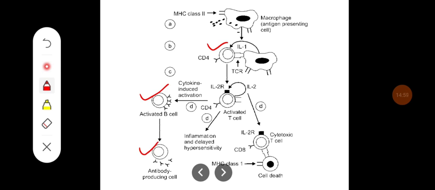This is going to lead to humoral immunity, whereas activated CD4 cells secrete interleukin and further activate cytotoxic T cells or CD8 cells, which have the ability to directly kill the cells. Or some of the activated cells lead to inflammation and delayed hypersensitivity. Sometimes some of the cells can get attached with the MHC complex, and they can activate the CD8 cell and